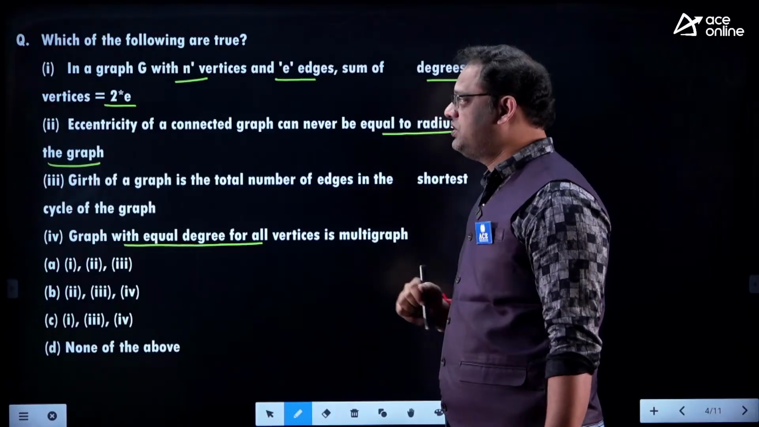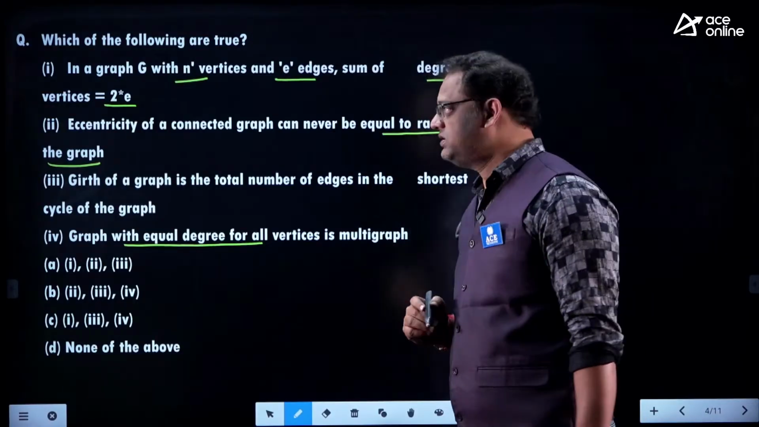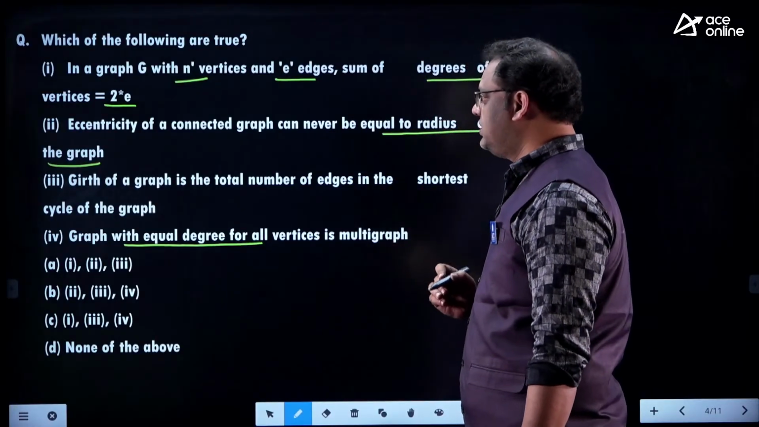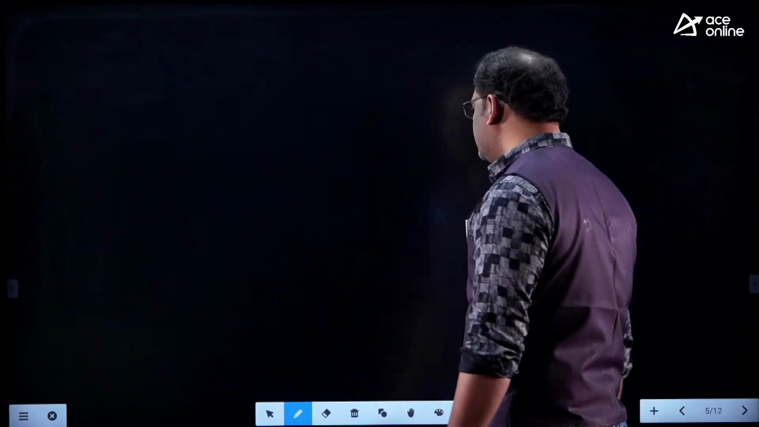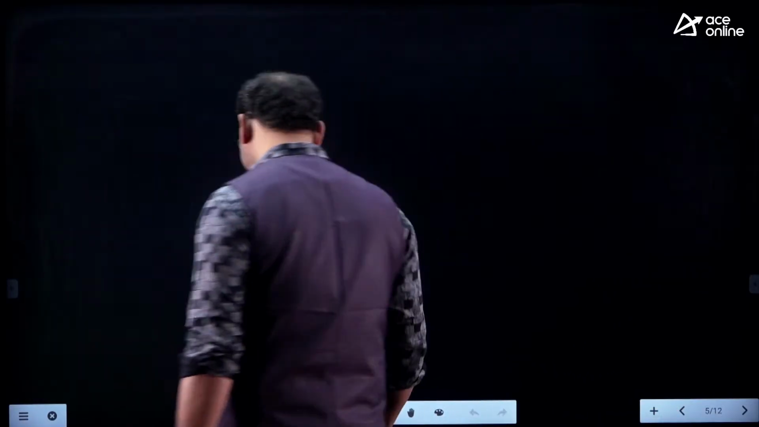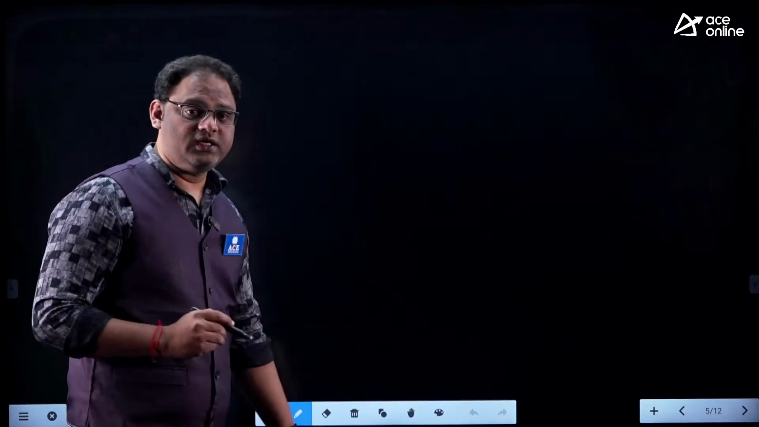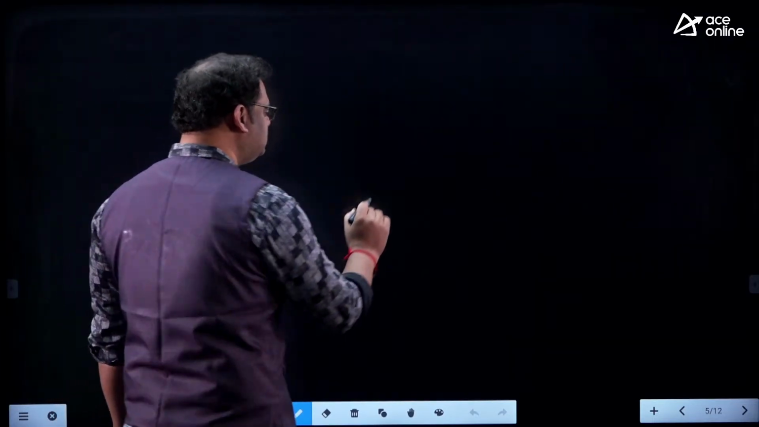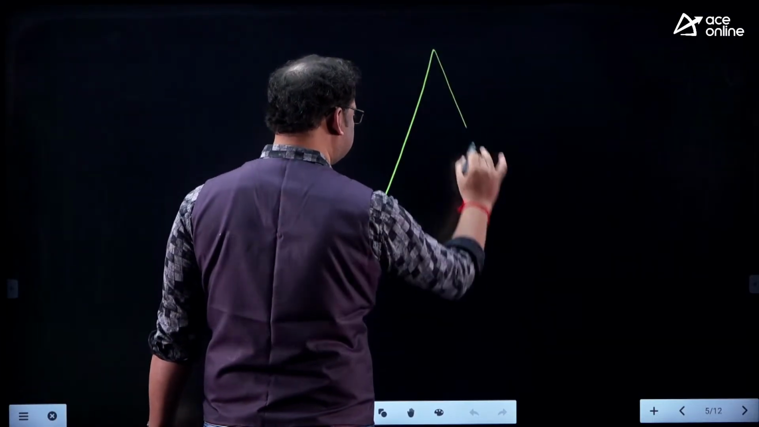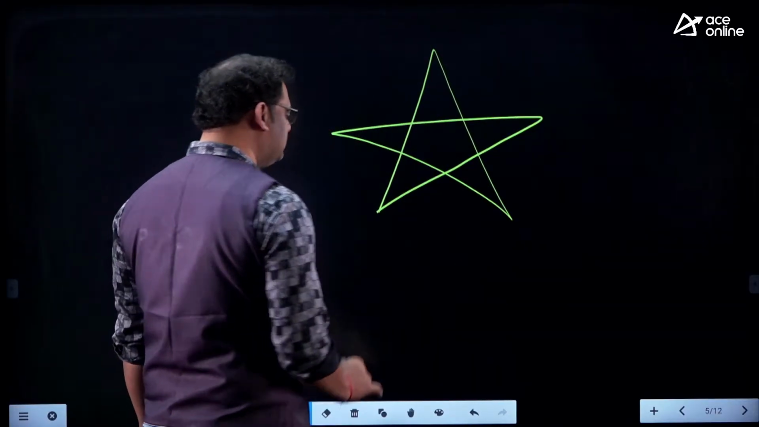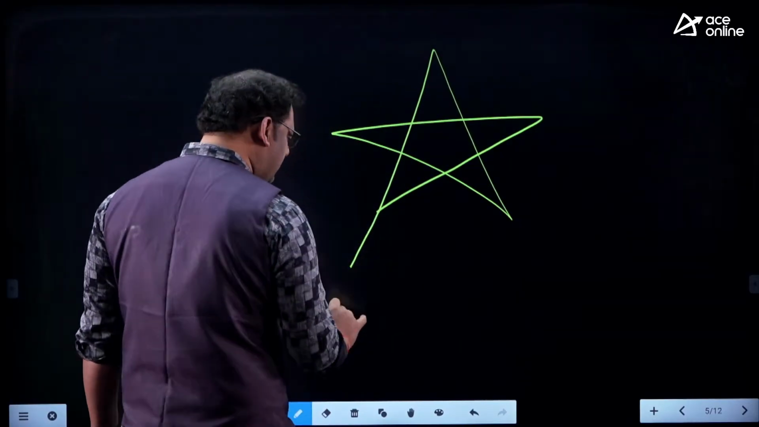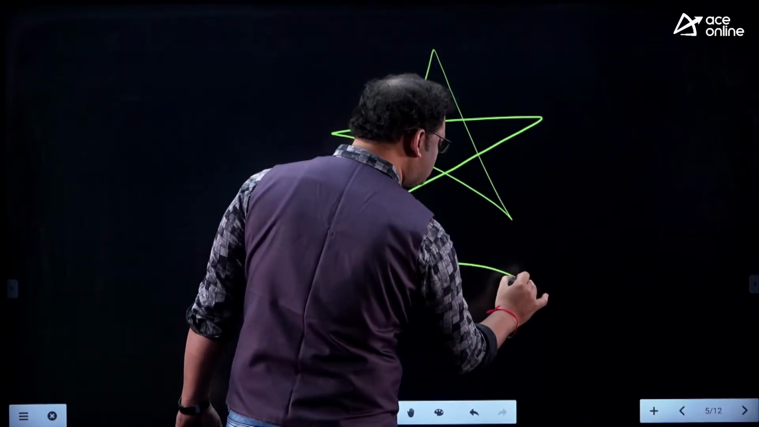My dear, let us go to the first statement. Let us analyze this. So there are n vertices and e number of edges. Let me try to take a small simple graph like this. Now I am going to take a small simple graph. Here I want to take a graph like this.